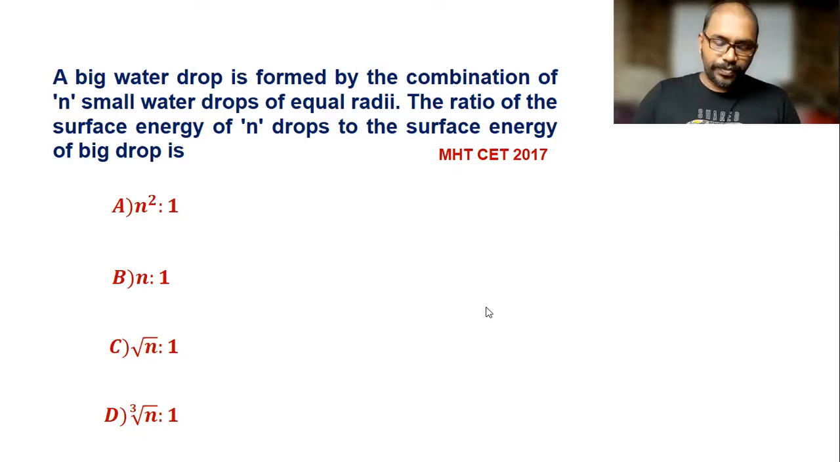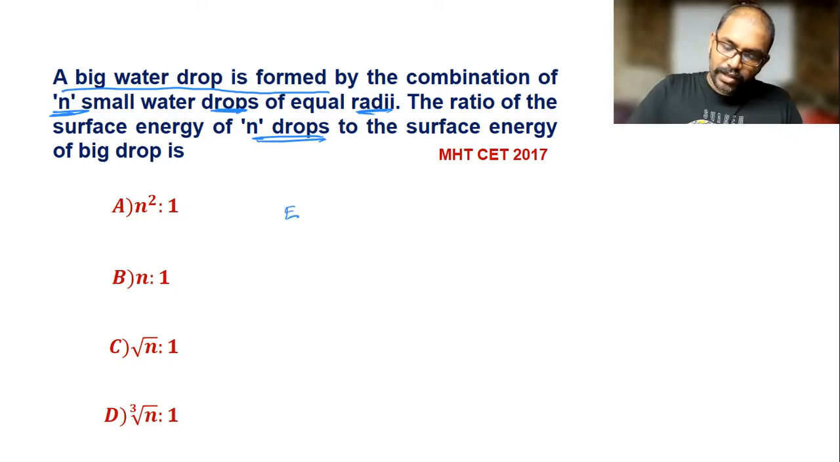Now next one is, a big water drop is formed by the combination of n small water drops of equal radii. The ratio of surface energy of n drops to the surface energy of the big drop. So here, surface energy of droplets divided by surface energy of this big drop.